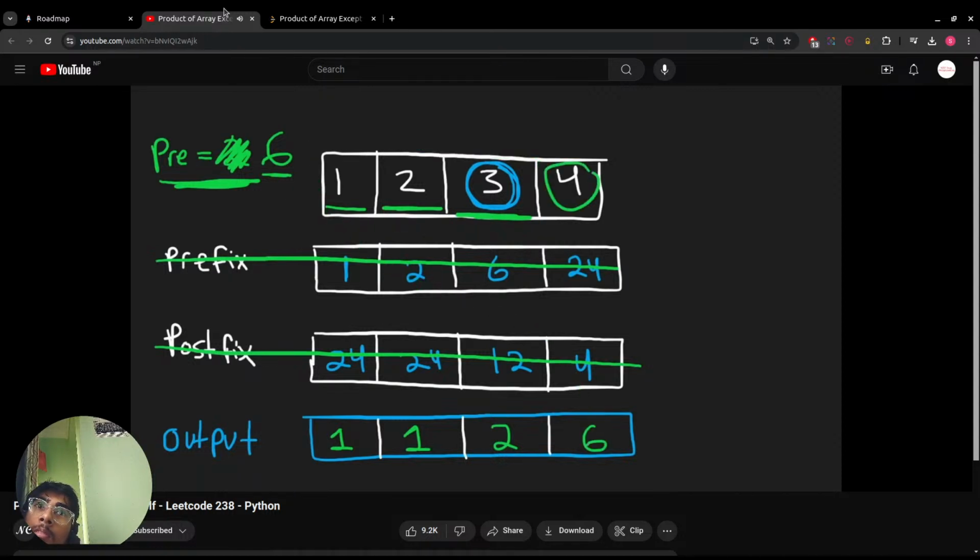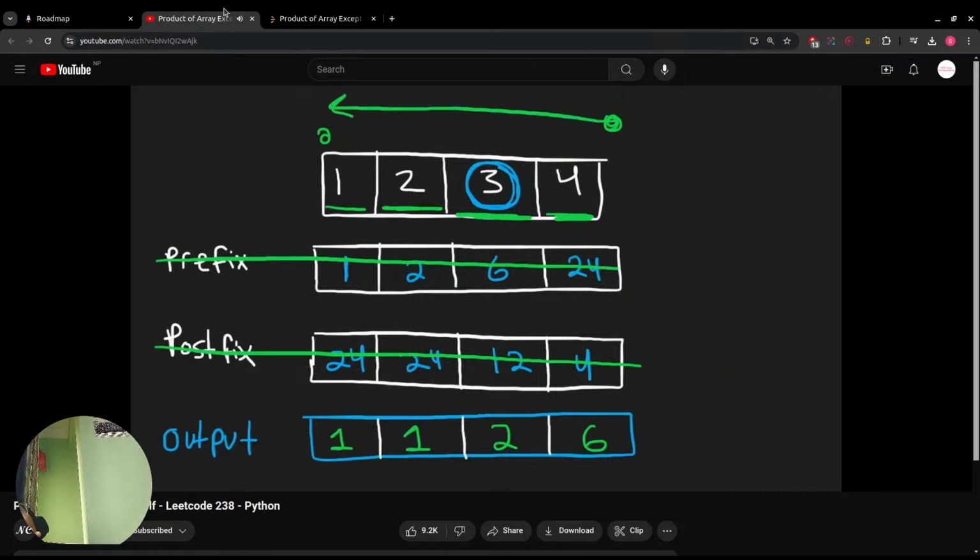Then we're going to multiply 4 by 6, which is going to give us 24. But that value 24 is not going to be put anywhere because clearly we have run out of room to put it. So we don't need to store it in the output. So now we visited every single value from the beginning to the end, computing the prefixes and then putting them in the output array. So now we're going to start at the end and go to the beginning and do the exact same thing, except we're going to be doing postfixes, which are basically starting from the end of the input array and computing the products.